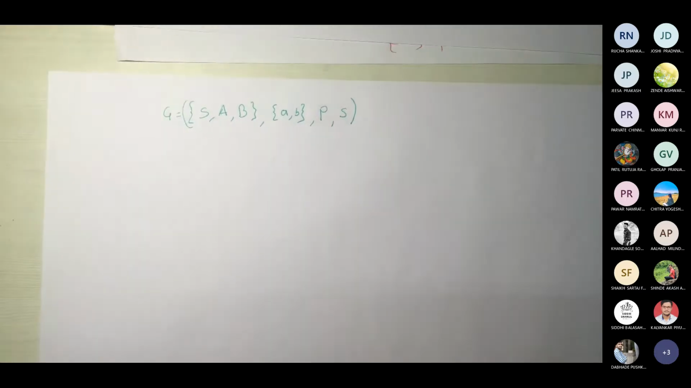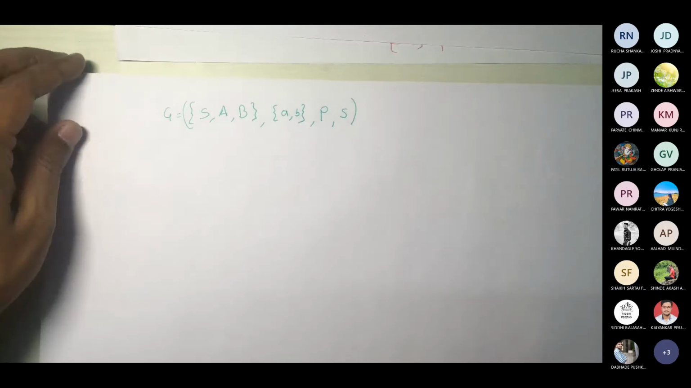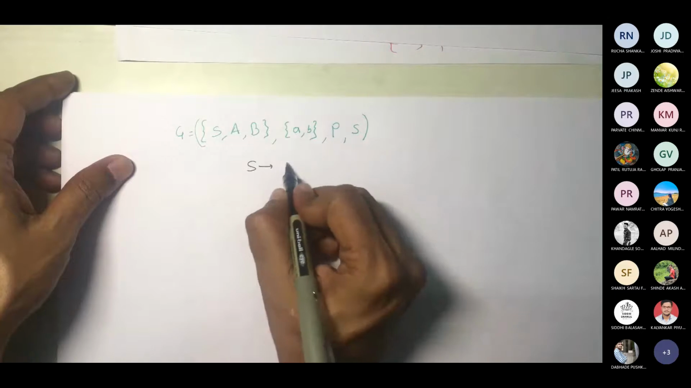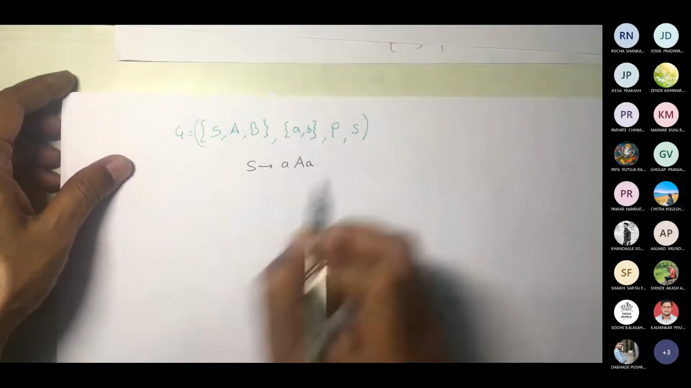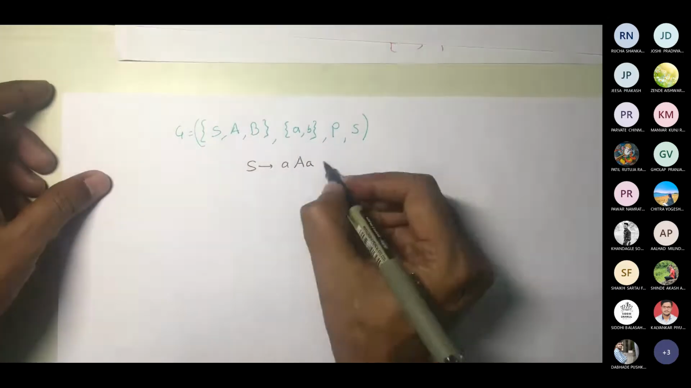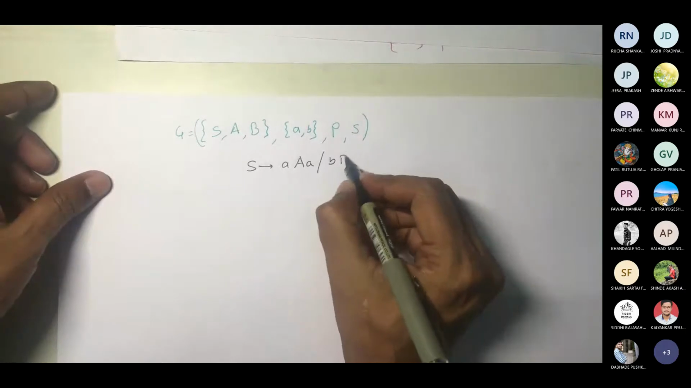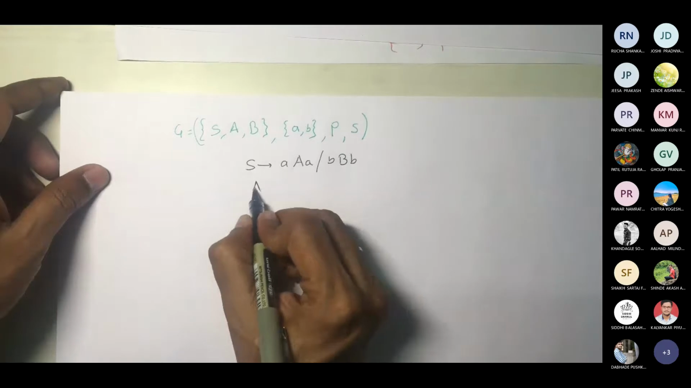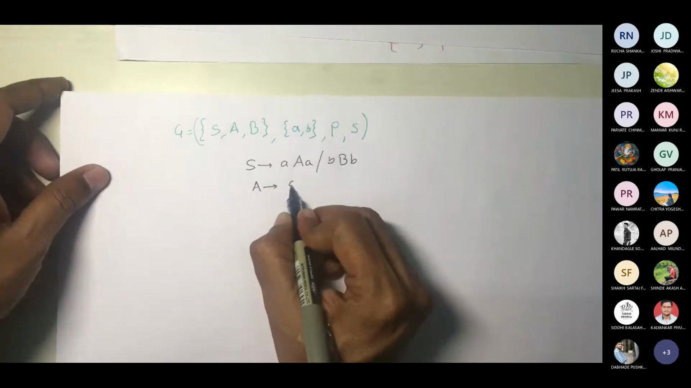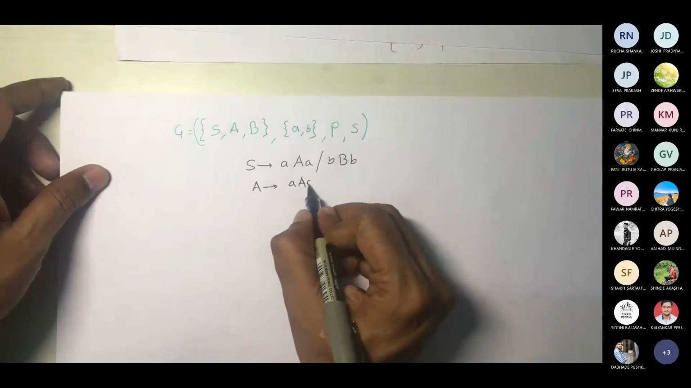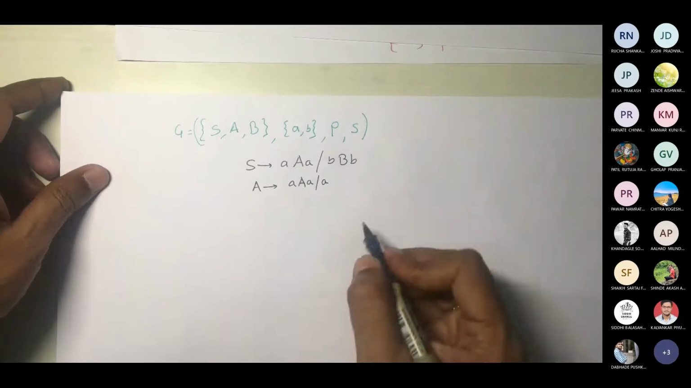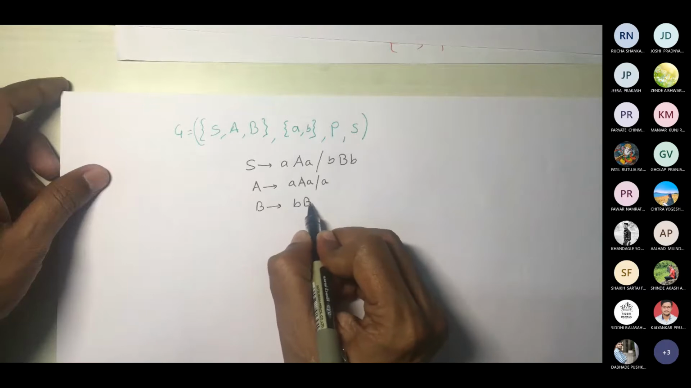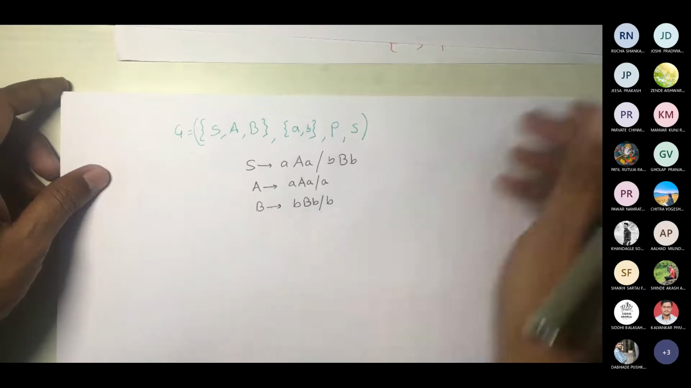Now how will the productions look? Say for example, I write S gives A A, B B B. Then A gives A A A or a. B gives B B B or b.